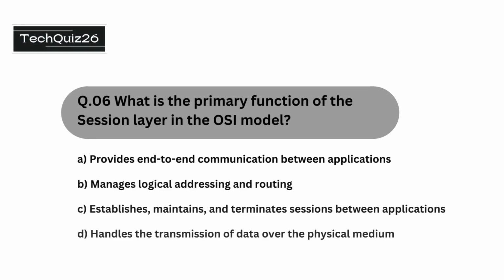Question number 6 is what is the primary function of the session layer in the OSI model? The options are provides end-to-end communication between applications, manages logical addressing and routing, establishes, maintains and terminates sessions between applications, handles the transmission of data over the physical medium. The correct option is establishes, maintains and terminates sessions between applications.